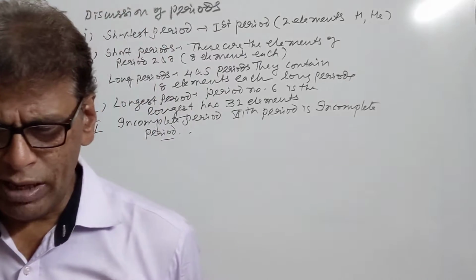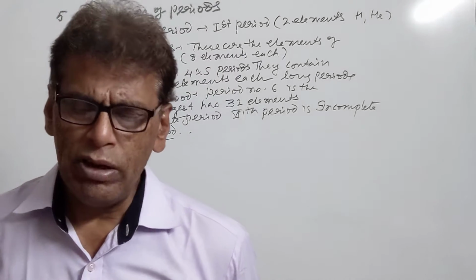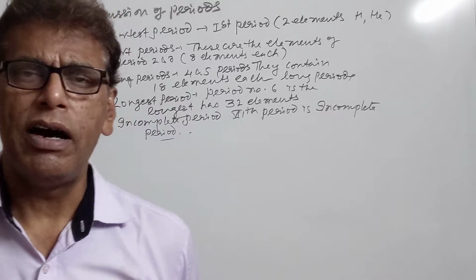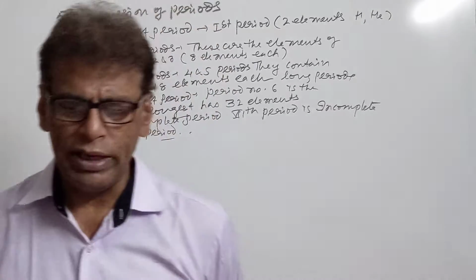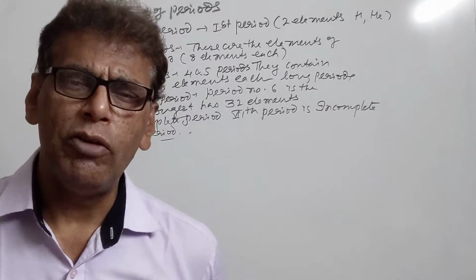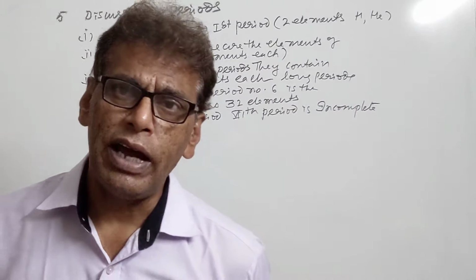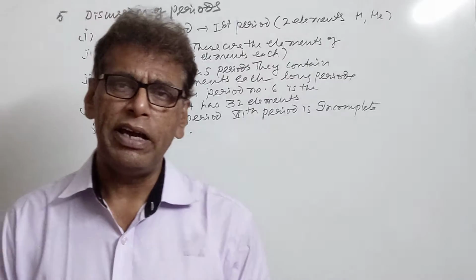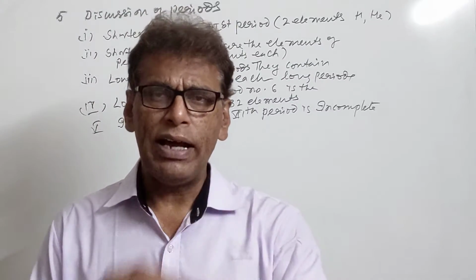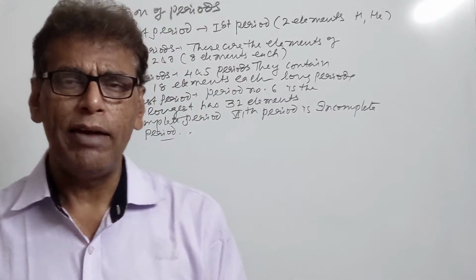Then what are the advantages of this periodic table? Now in this periodic table, elements are classified on the basis of atomic numbers, which form the basis of periodicity of the elements. The properties get repeated after regular intervals of 2, 8, 18 and 32, since the number of electrons in the valence shell becomes the same.